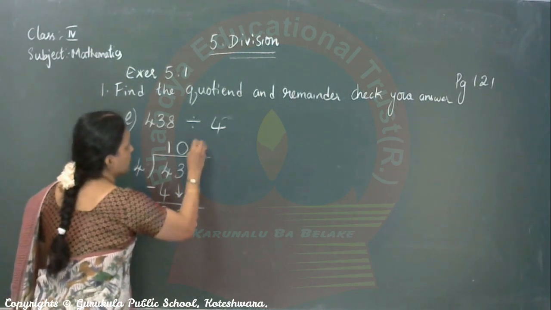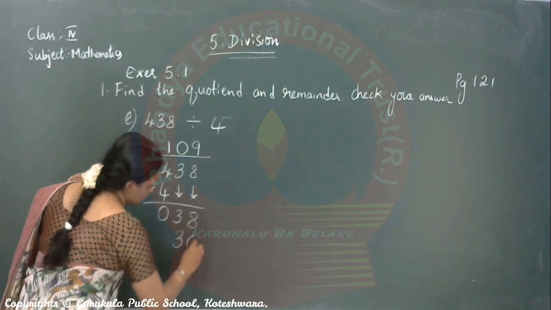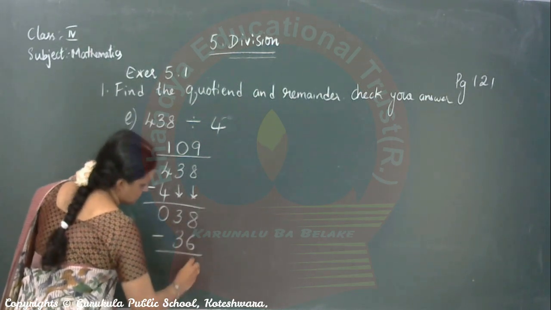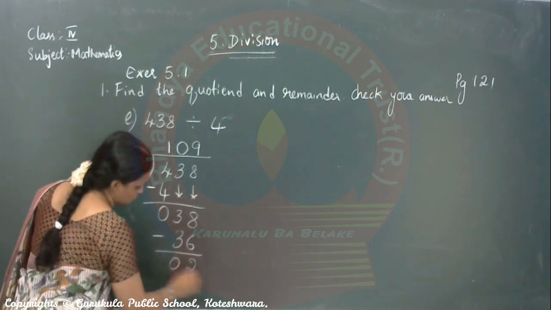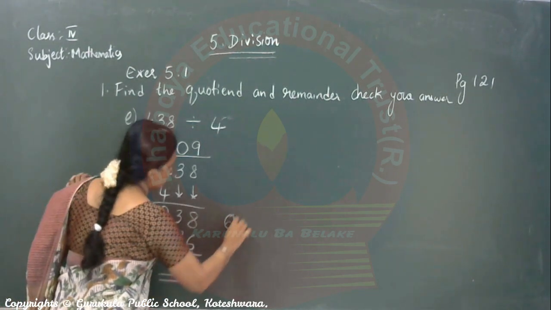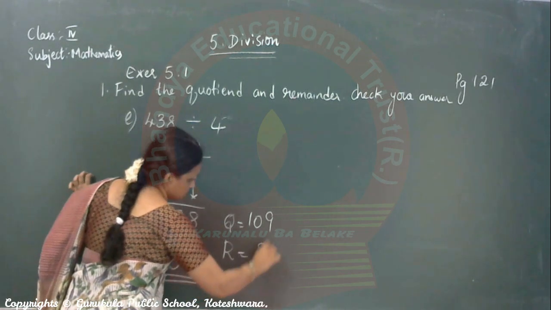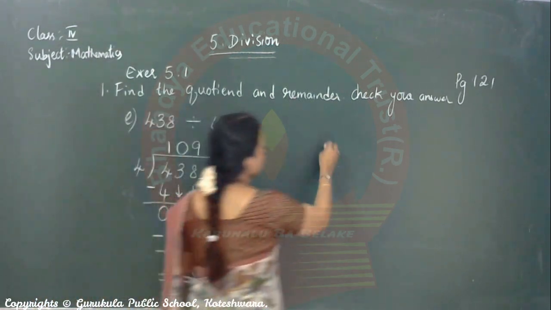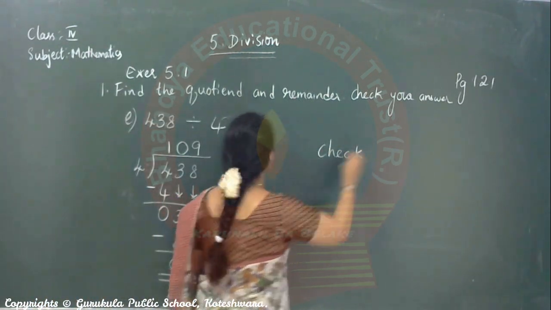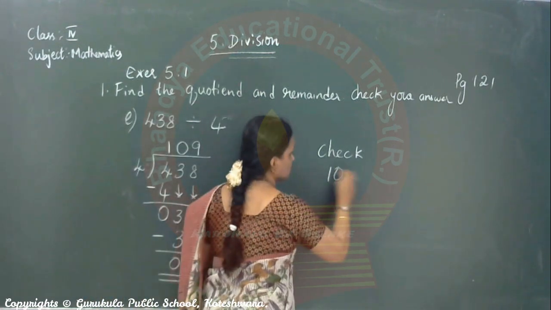So 4 9s are 36. 8 minus 6, 2. 0. This is the remainder. So quotient is 109. Remainder is 2. Check. How do you check? I think you can do it on your own now. You want me to do?